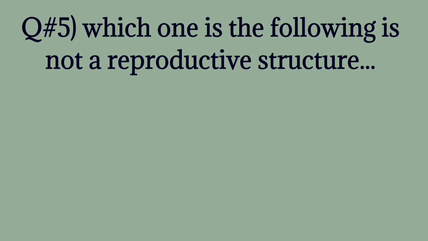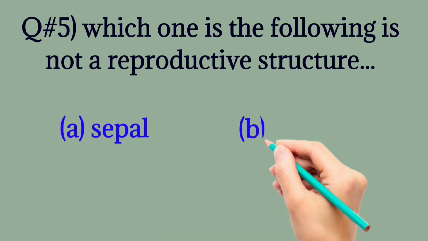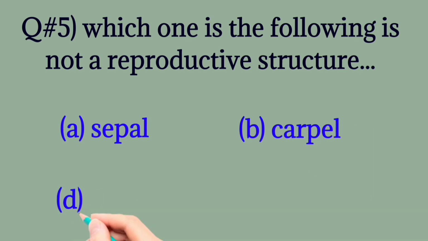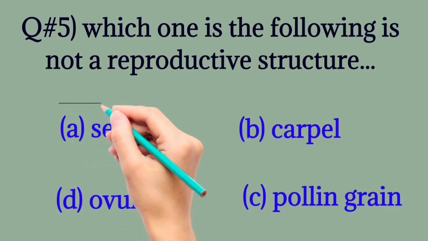Question number 5. Which one of the following is not a reproductive structure? Sepal, carpel, ovule, pollen grain. The correct one is sepal.